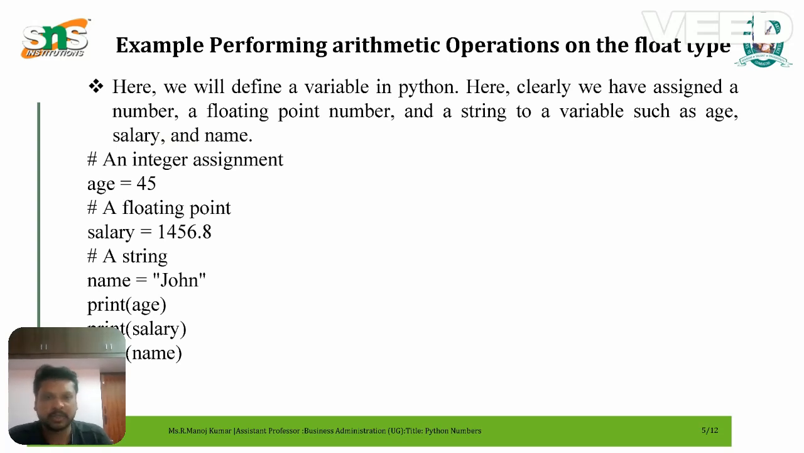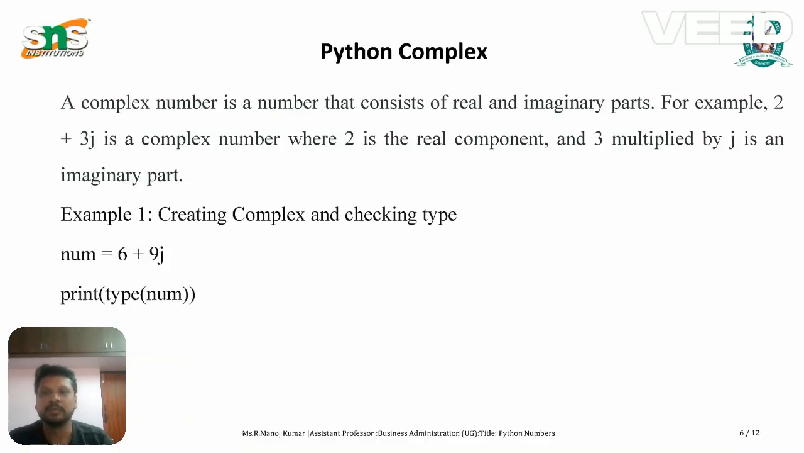Example of performing arithmetic operators on the floating type. Here we will define a variable in Python. Here clearly we have assigned a number, a floating point number, and a string to variables such as age, salary and name.